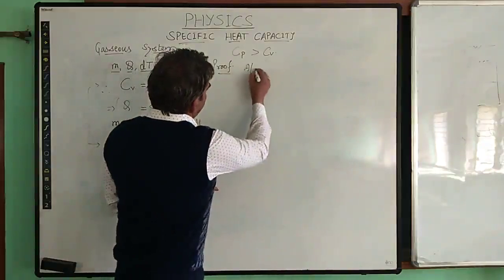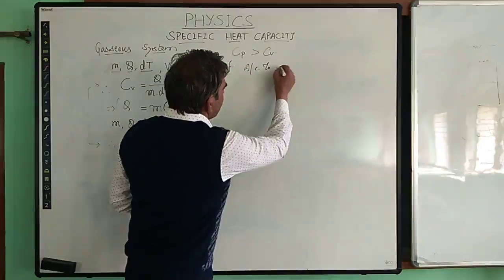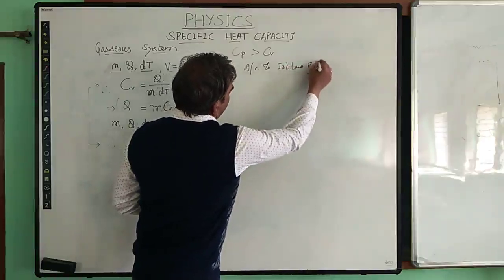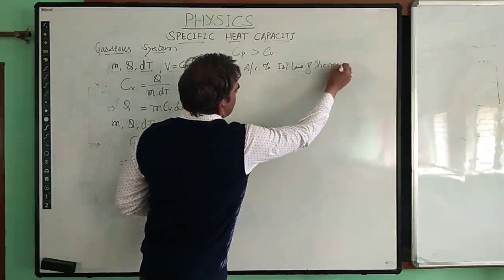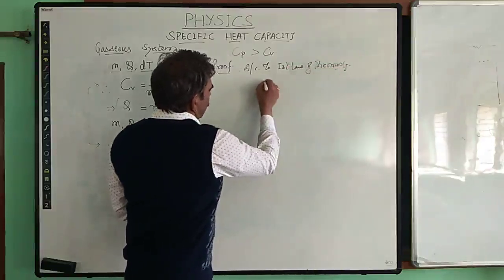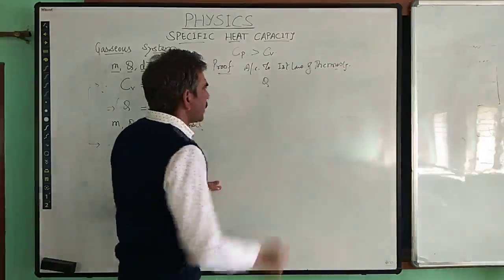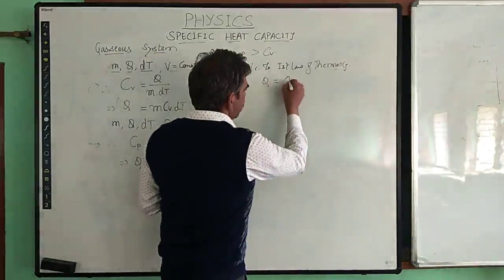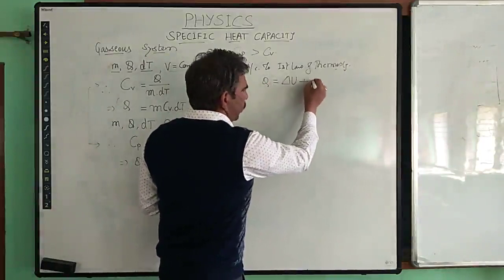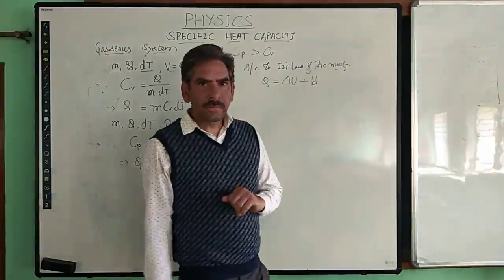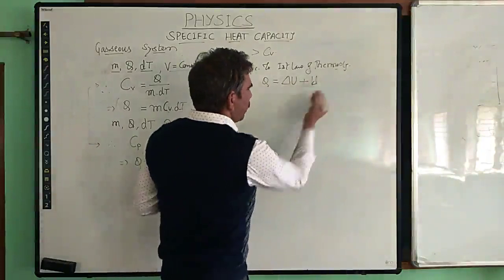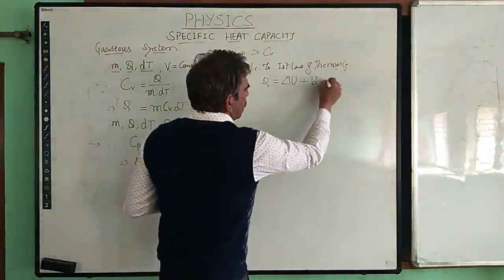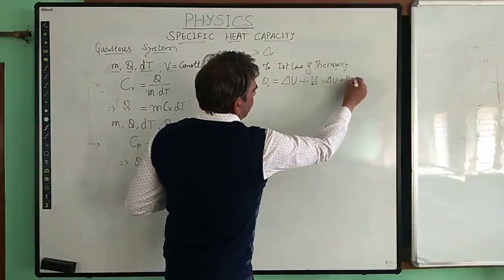So according to the first law of thermodynamics, the amount of heat given to a gaseous system will be used in two ways, in changing the internal energy and in doing some work, which is done in the form of change in the volume. So therefore this work can be written as PdV.